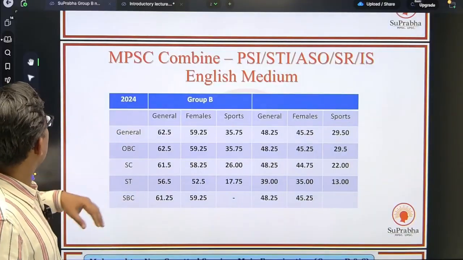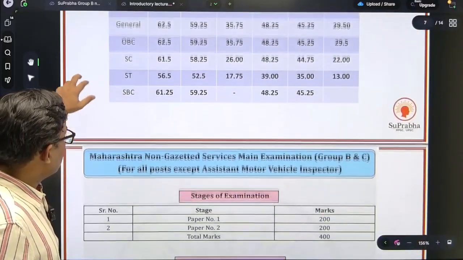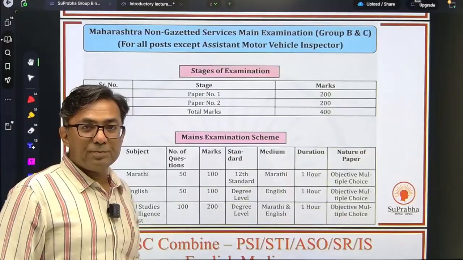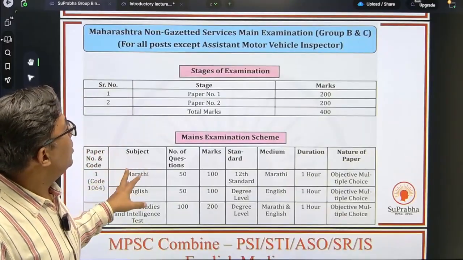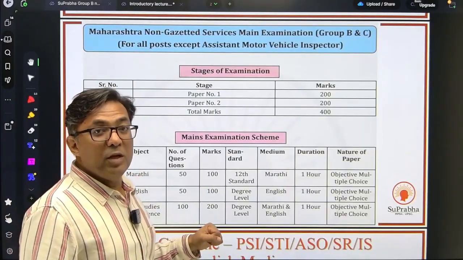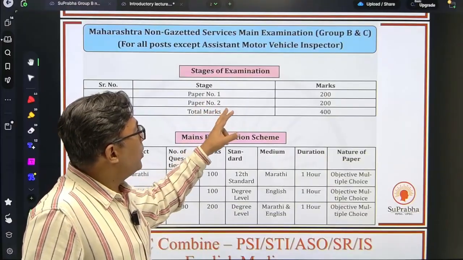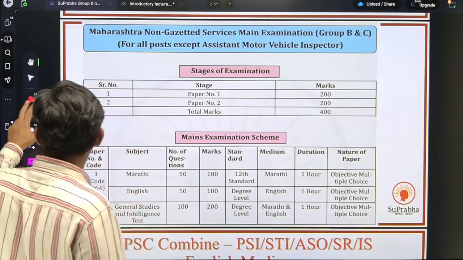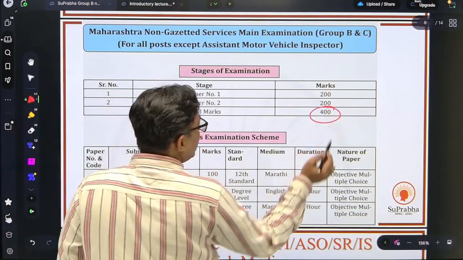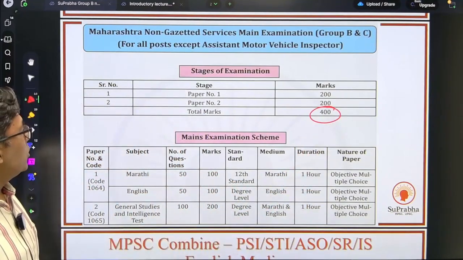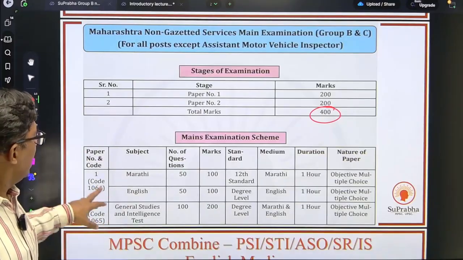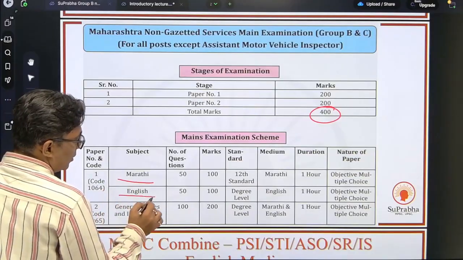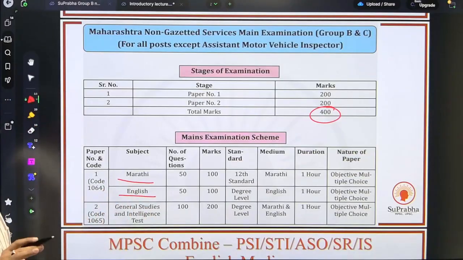Now, once you qualify the prelims, obviously you're going to go for the mains. What is the scheme of the mains exam? Here in mains, you have got 2 papers, paper 1 and paper 2, both for 200 marks. That means the total marks for mains is going to be 400. Paper 1 in mains is going to be English and Marathi, 50-50 divided.